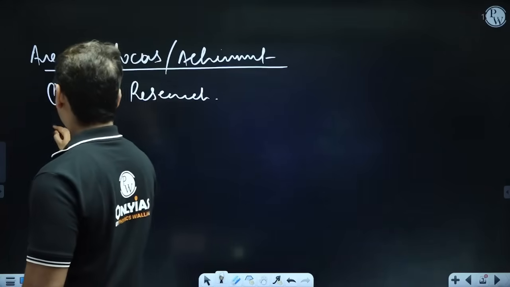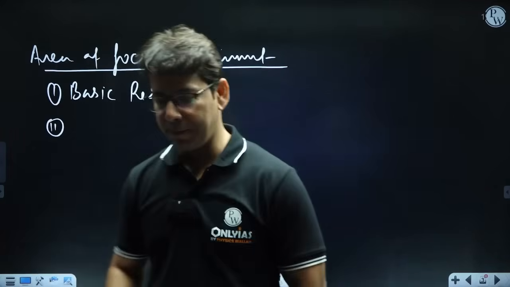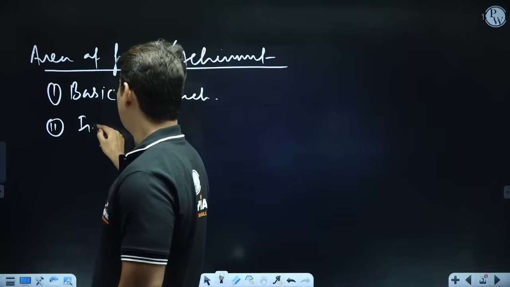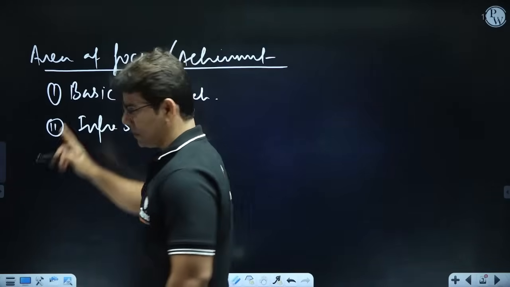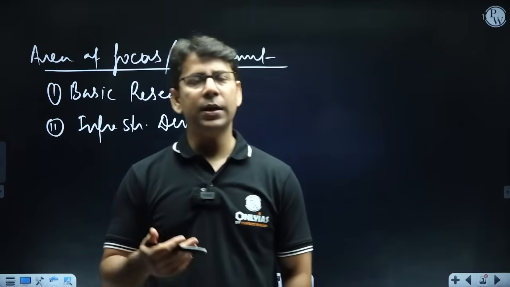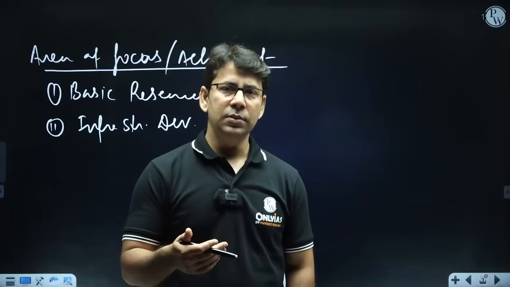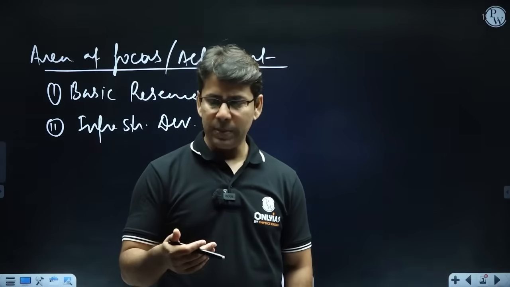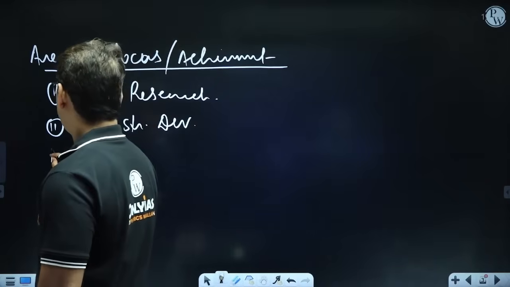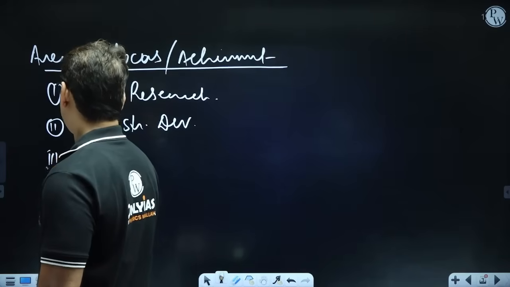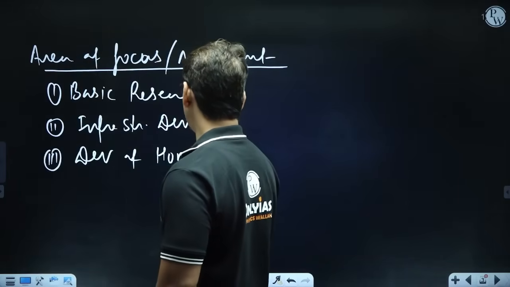The second thing that we are doing is infrastructural development, to promote the basic research itself. We are developing centers of excellence where we can promote the basic research, and then we are also focusing on development of human resource or human capital.